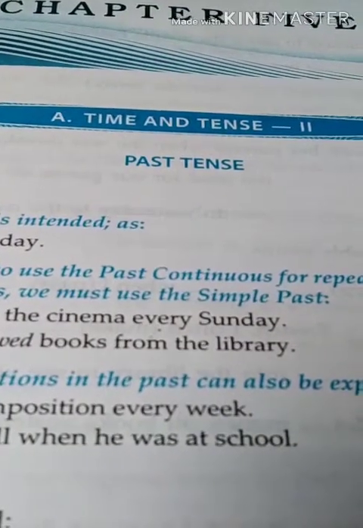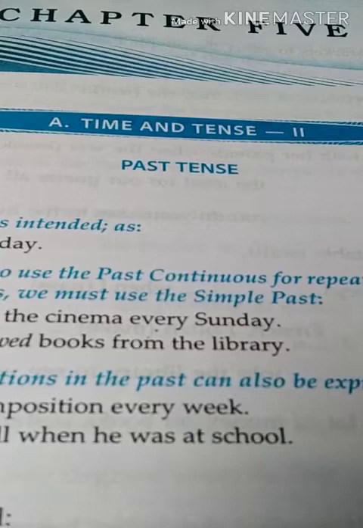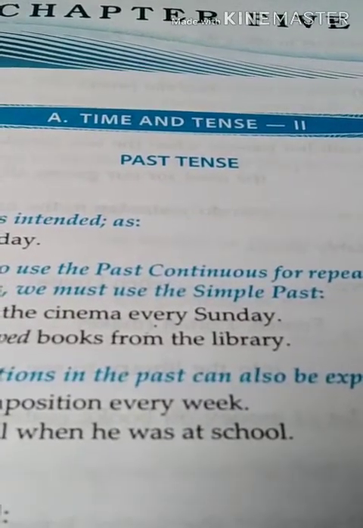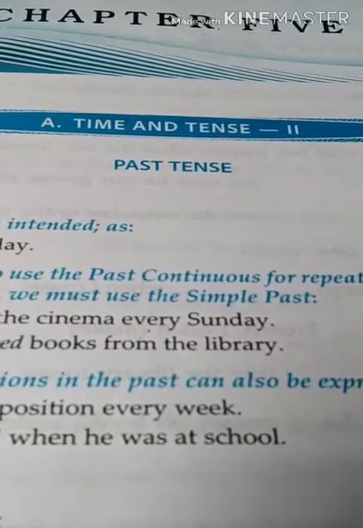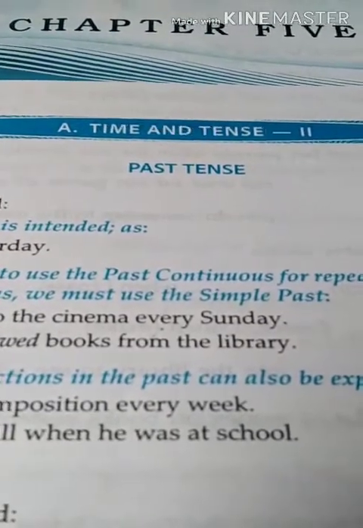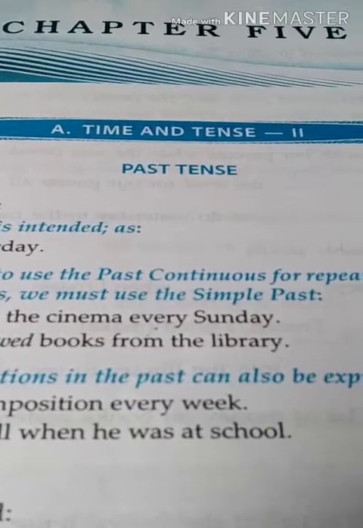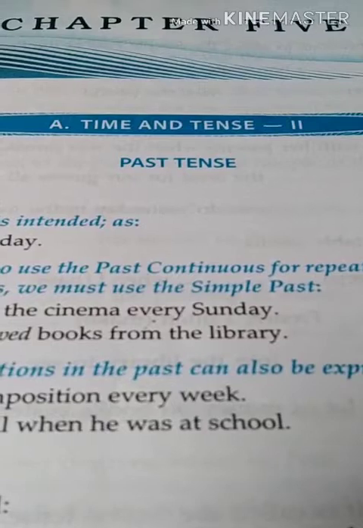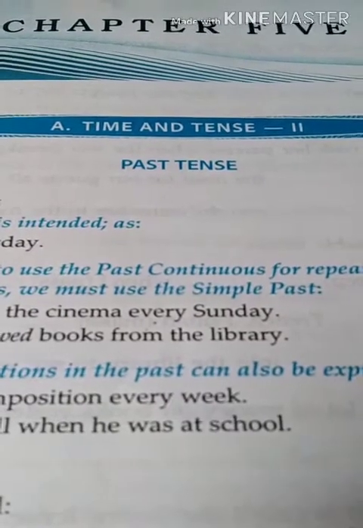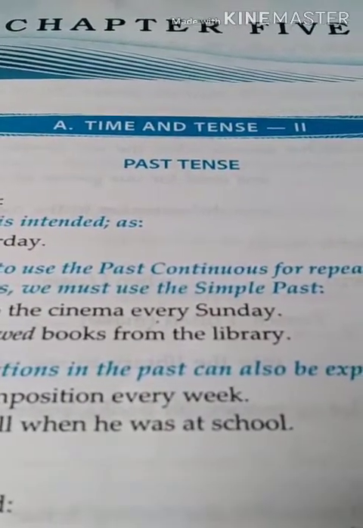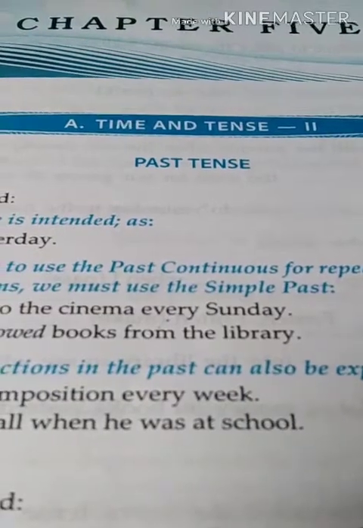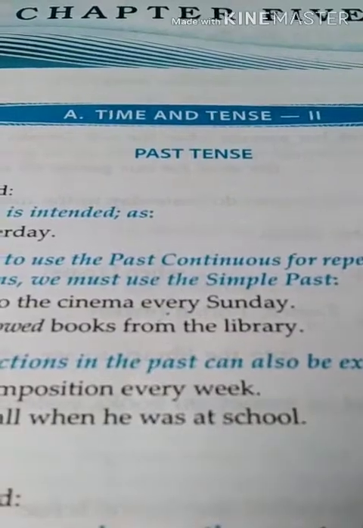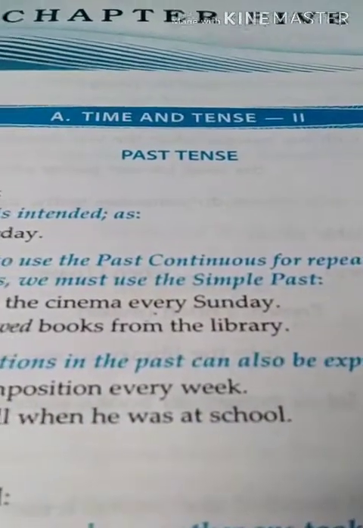So, in English 1, we will start with chapter 5, that is time and tense, page number 79. But before we start with the chapter, I would like to tell you all that the chapters which we had done, especially the grammar portion which we had done in the first term, will also be coming in the second term. The grammar portion that we have completed in the first term and the grammar portion that we will do now, all will be coming in your second terminal examination.